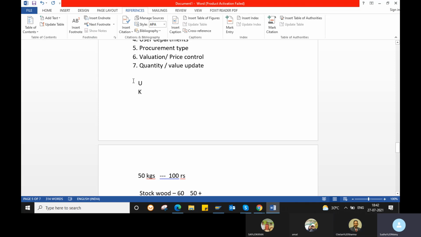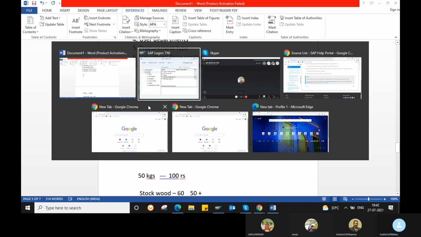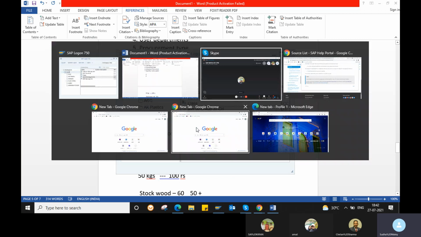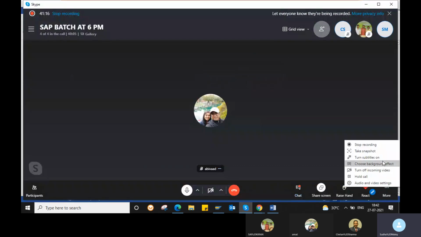When we go to the purchase requisition and purchase order, we will discuss this also: what item category is and what its significance is. Mostly we use it for special procurement processes, such as subcontracting or consignment orders. K is for consignment, L for subcontracting, like that. So that's it about the material type controls.